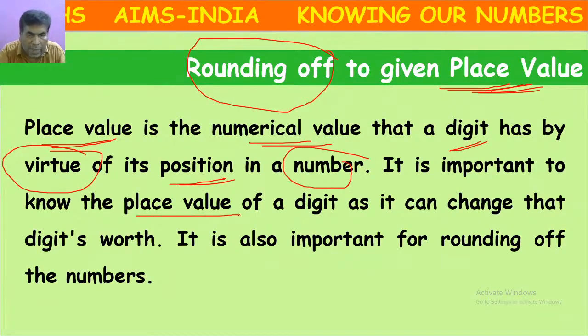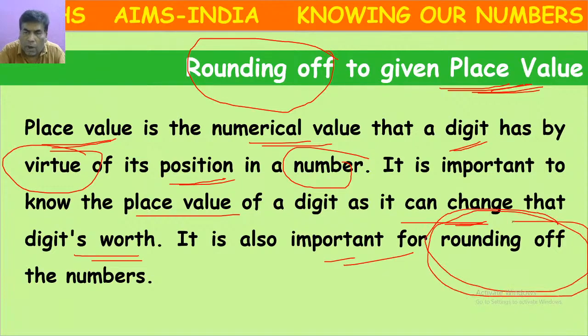This place value can change the digit's value; according to position, the value will change. Sometimes this rounding of numbers is also important in real life.